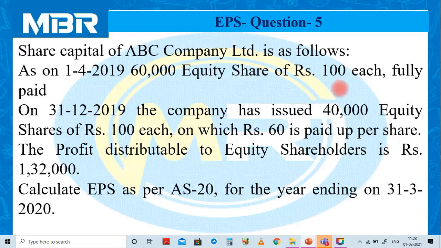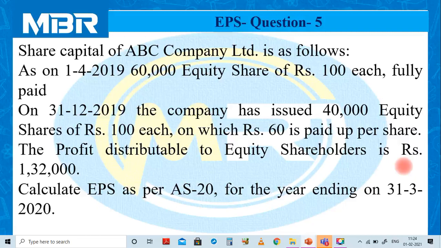On 31st December 2019, the company has issued 40,000 equity shares of rupees 100 each, on which rupees 60 is paid up per share. The profit distributable to equity shareholders is rupees 1,32,000. Calculate earning per share as per Accounting Standard number 20 for the year ending on 31st March 2020.